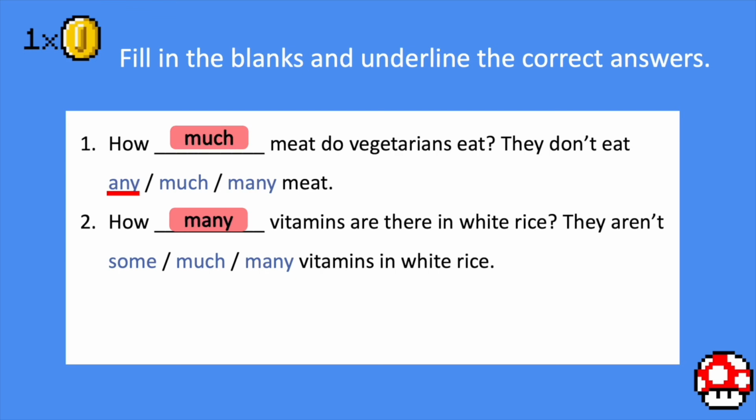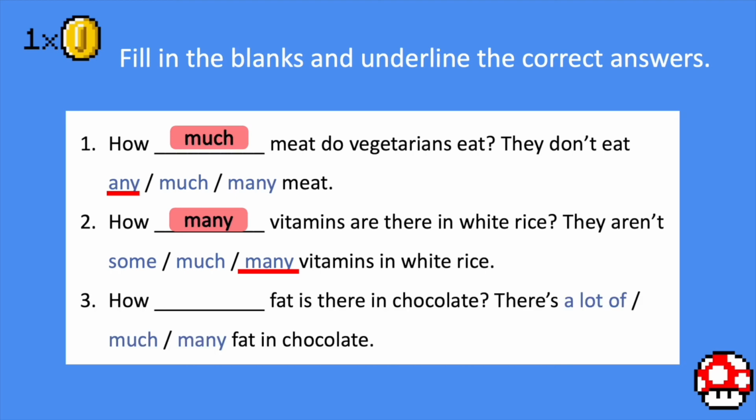Just now, under countable nouns, the only determiner that we can use with negative sentences is many. They aren't many vitamins in white rice, which has the same meaning as there are some vitamins in white rice. But since the sentence here is using aren't, we have to use it together with many.